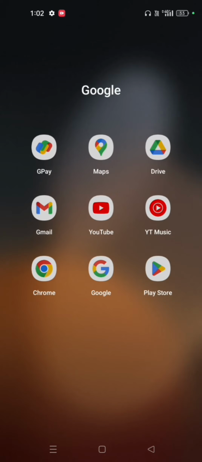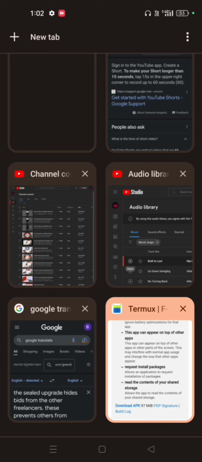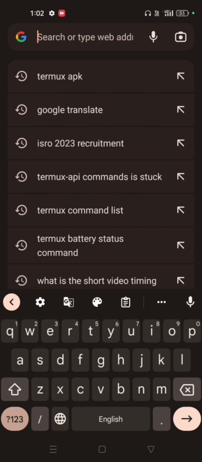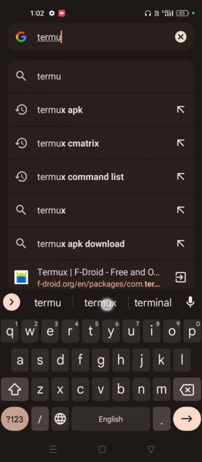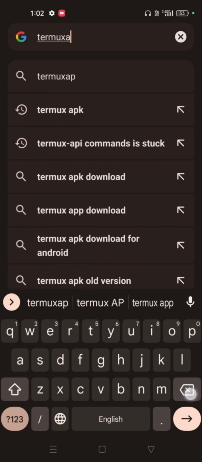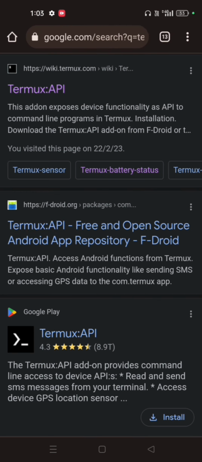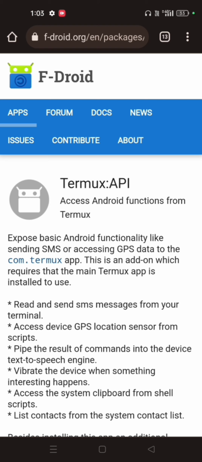So go to Google, open a new tab, type Termux API, then enter. So, Termux API, free open source Android app repository. Otherwise, you can get the link from the description box. I will provide this link in the description box.